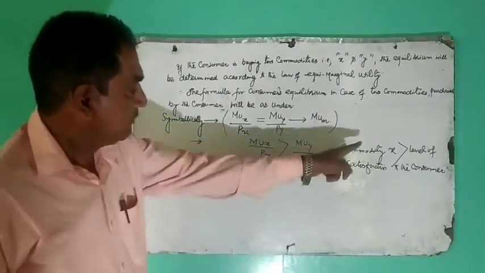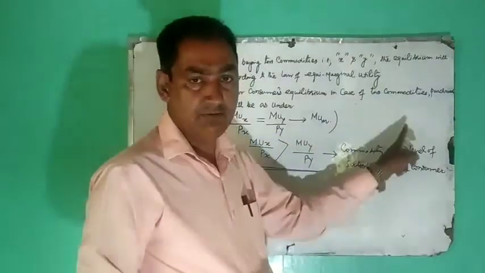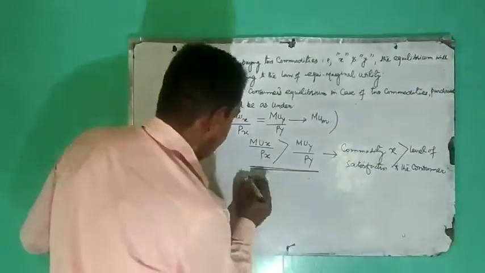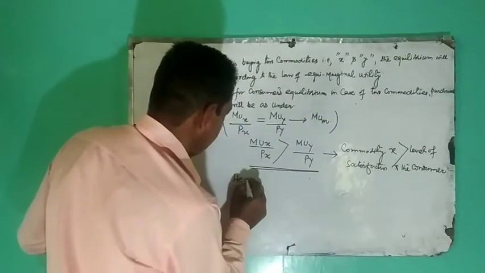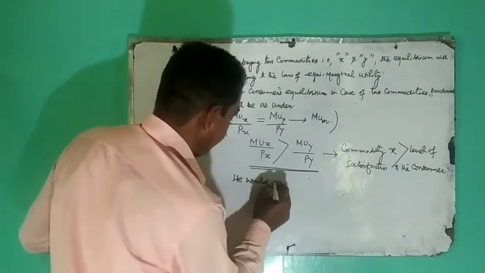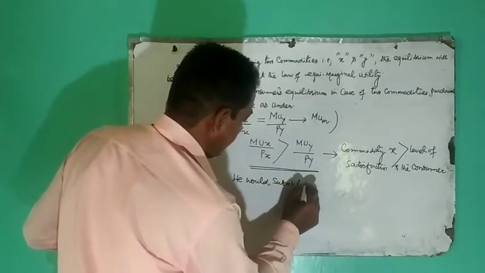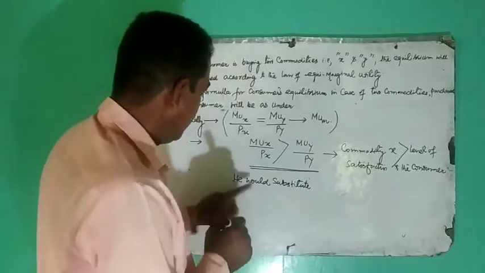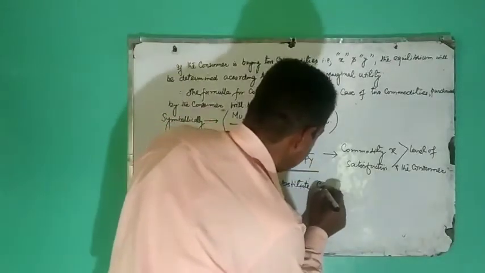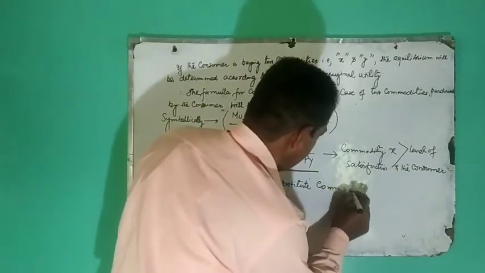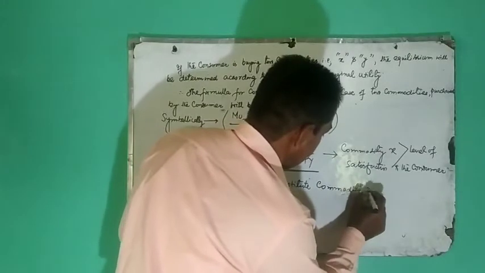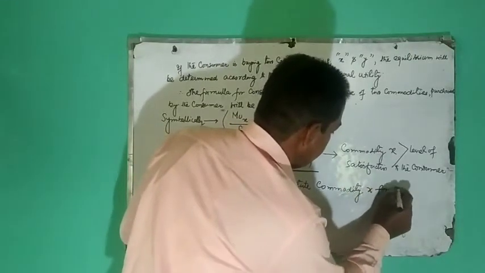Therefore, he would substitute commodity x for y.